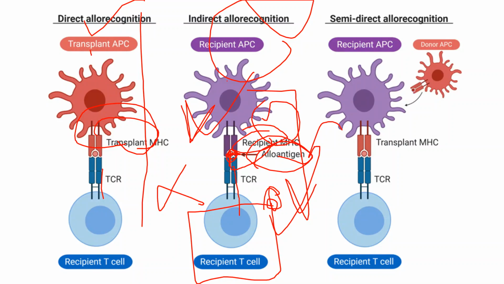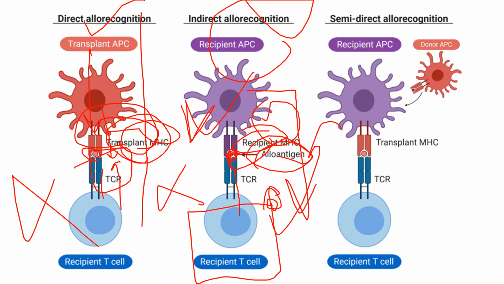In the case of direct, here we are not adding this allo antigen. The intact MHC will be there, and TCR-MHC signaling will happen. If they have to accept, it will be accepted. If it's different, then it will lead to graft rejection.